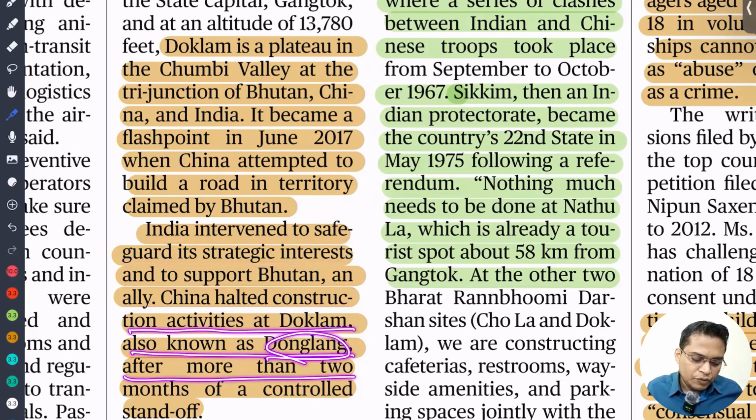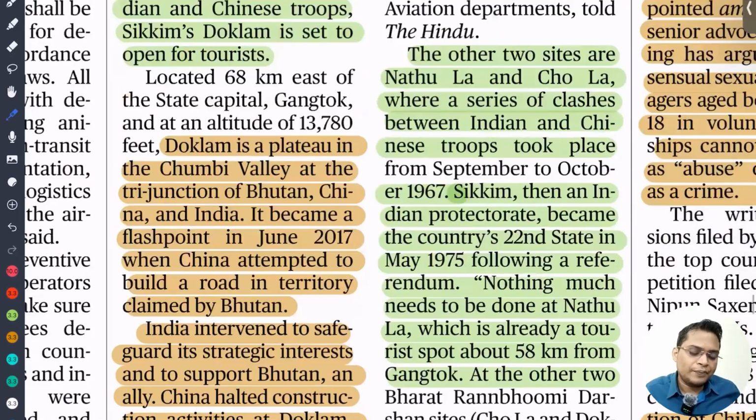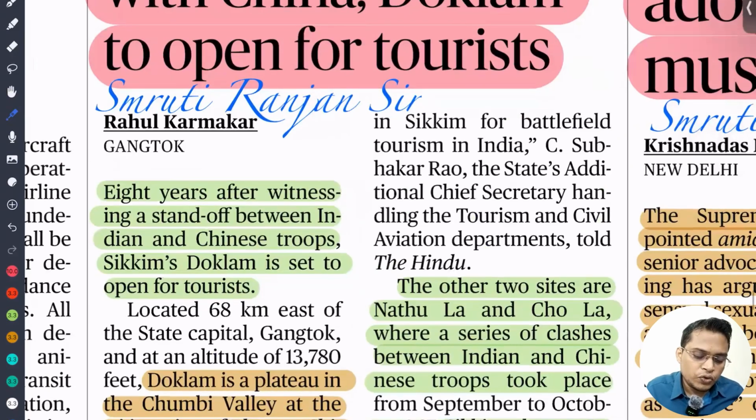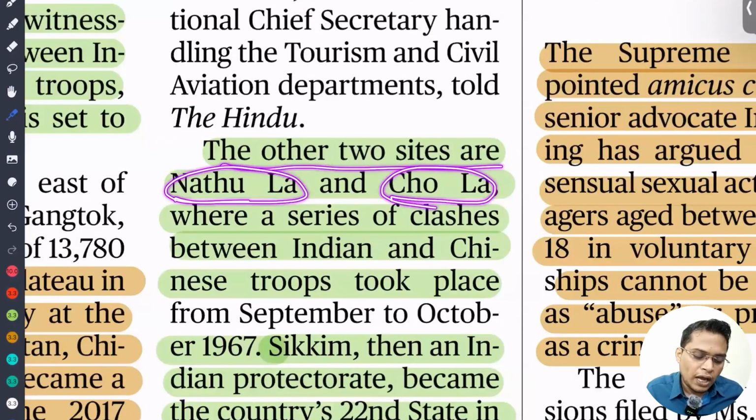After more than 2 months of controlled standoff, the Chinese had to go back. The other two sides are Nathu La and Chola, where a series of clashes between Indian and Chinese troops took place.